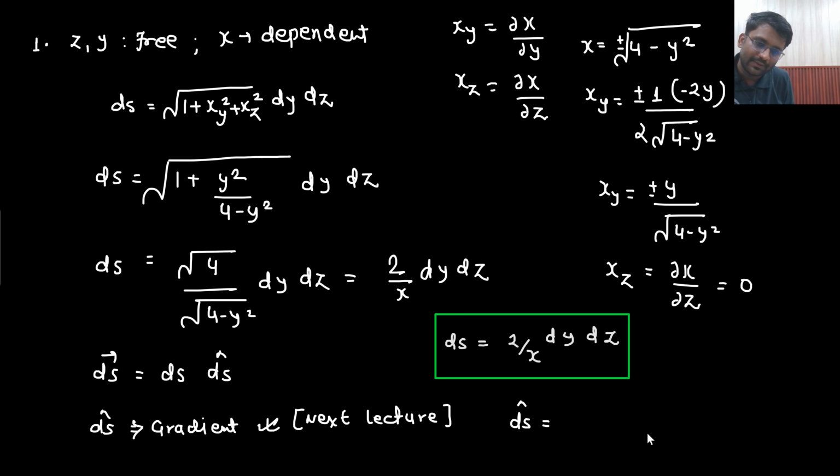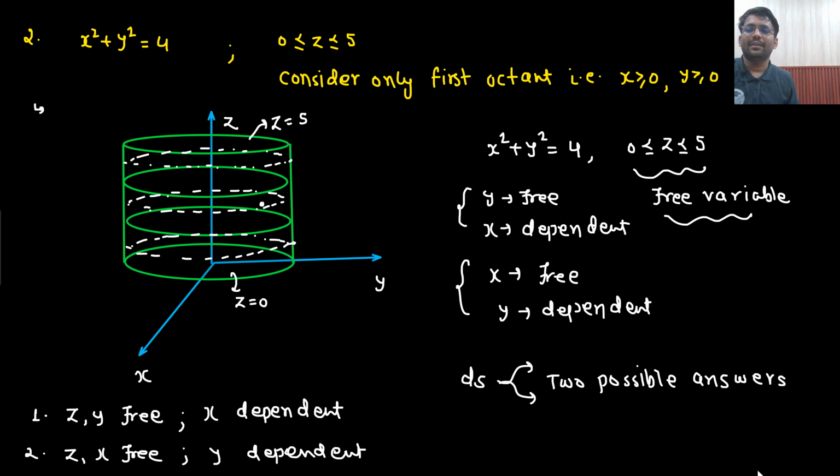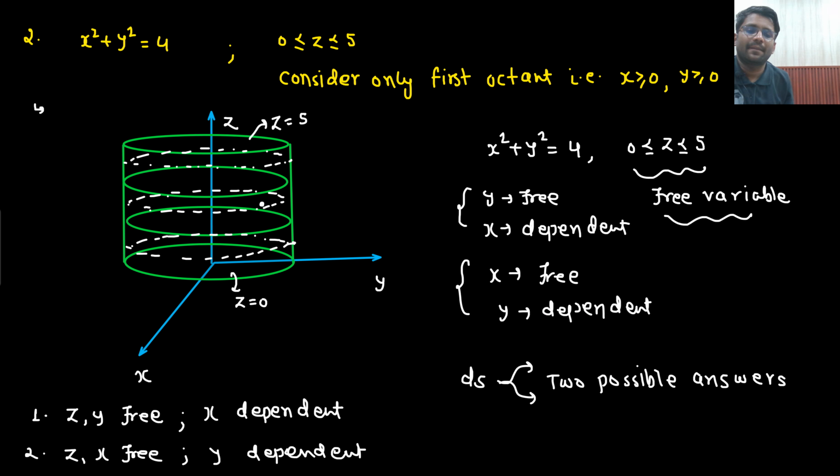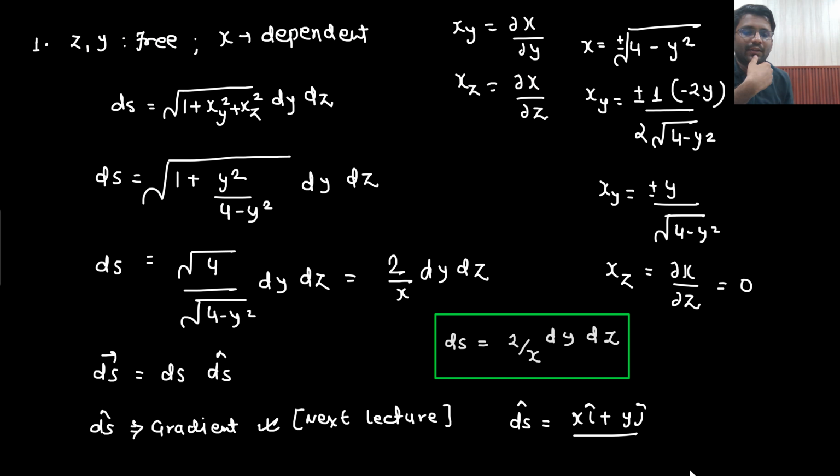It would be nothing but 2x i cap plus 2y j cap divided by x i cap plus y j cap, it would come out to be x i cap plus y j cap divided by under root x square plus y square, that is nothing but 2 only. So this will be the answer you will be getting. This will be the ds cap, which you will be studying in the next lecture.